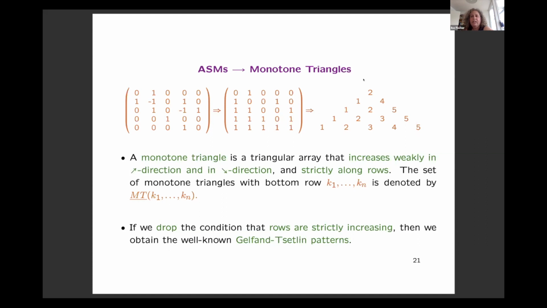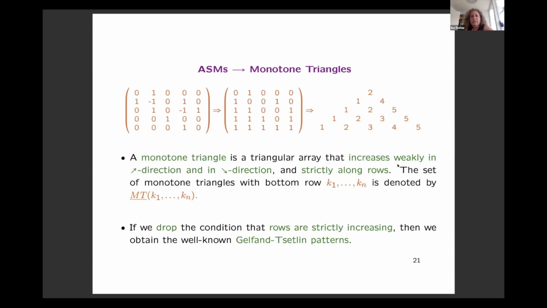And from that, we construct a triangular array, and we simply record the positions of the ones. So in the first row, we have a 1 in the second column, then we have a 1 in the first and the fourth column, and so on. And that way, we can always construct such a triangular array. And if you think a bit about it, you will see that this array is always weakly increasing in northeast direction and weakly increasing in southeast direction. And in addition, it is strictly increasing along rows.